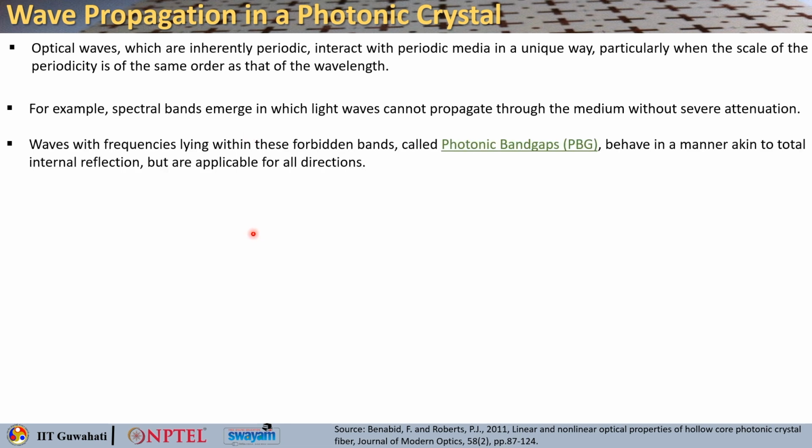Waves with frequencies that lie within that forbidden band, called the photonic band gap, behave in a manner very similar to total internal reflection. The light is just being rejected by that medium, but one important difference with total internal reflection is that this rejection or forbidden band will work for all directions.